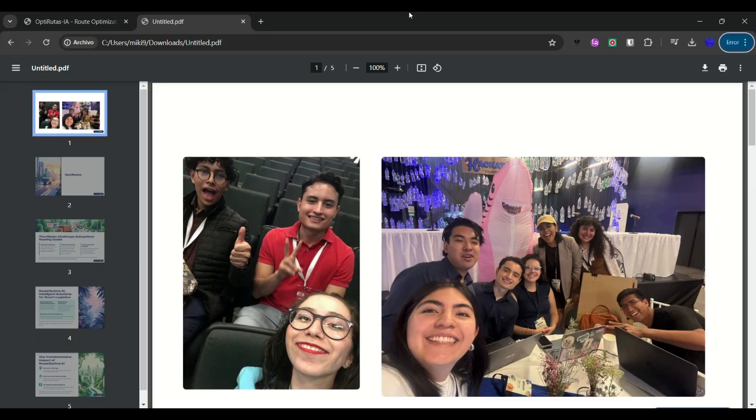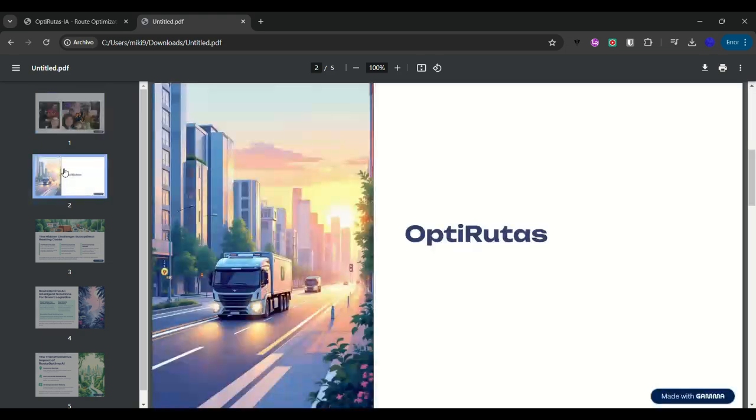Today I'm really excited to present to you Optirutas, an intelligent system born with a passion, designed to solve one of the most complex and costly logistical problems in our cities: waste collection.